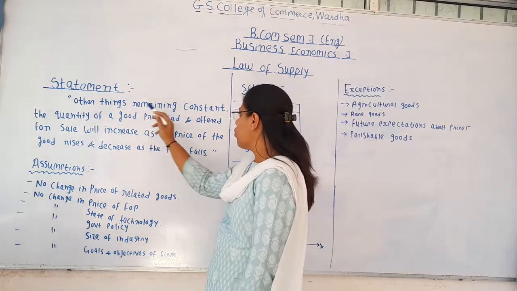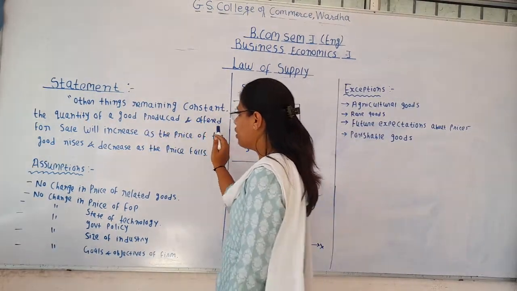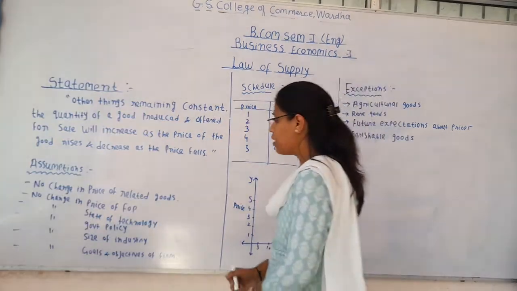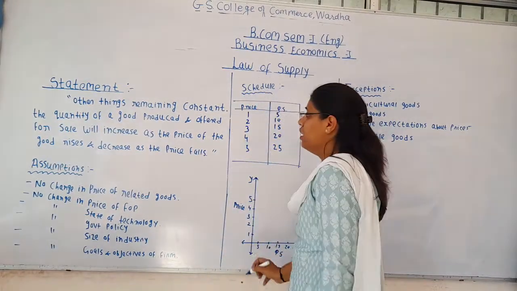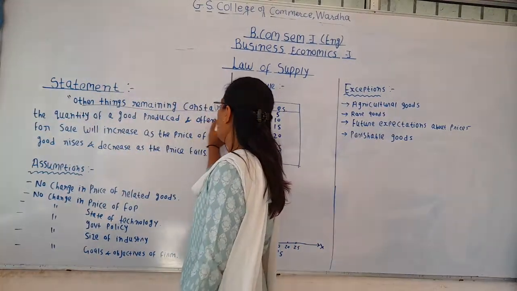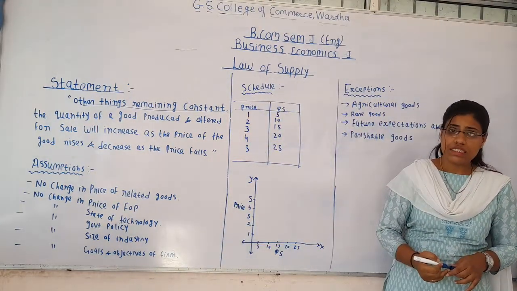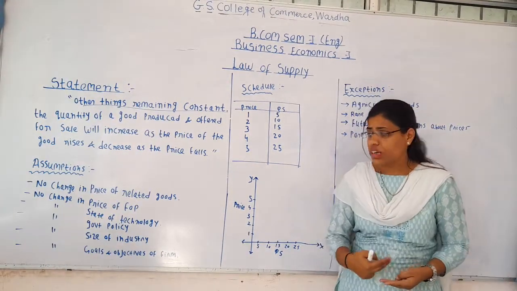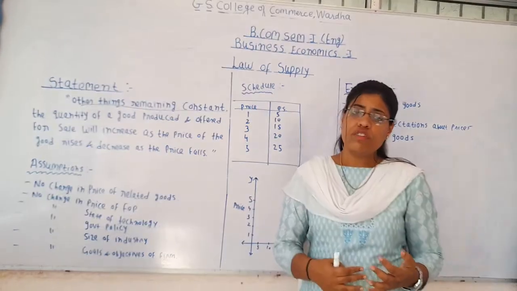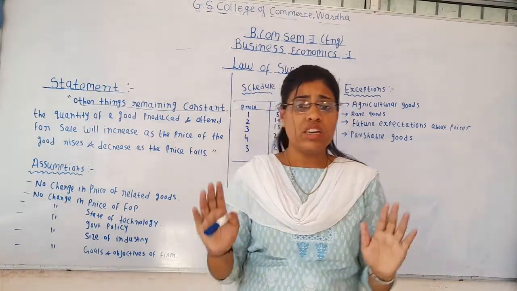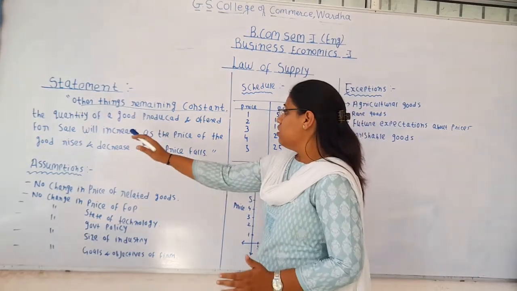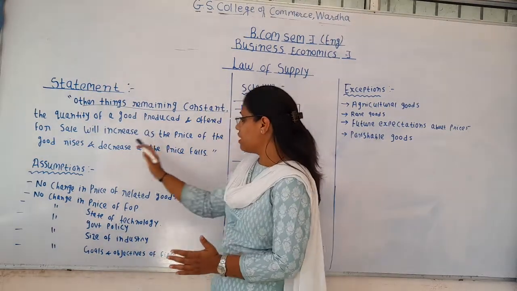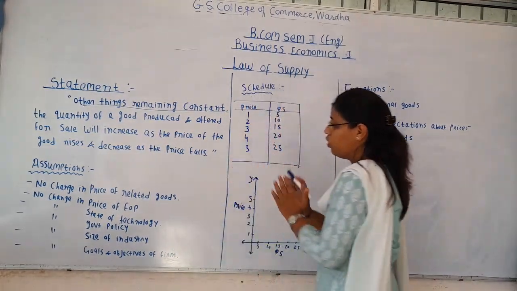Other things remaining constant, the quantity of a good produced and offered for sale will increase as the price of the good rises and decrease as the price of the good falls. What is being said there? Other things remaining constant means all the factors that determine supply in the market, like price of related goods, future expectations regarding goods, government policy, size of industry, all remain constant, and the quantity of good produced and offered for sale will increase as the price rises and decrease as the price falls.